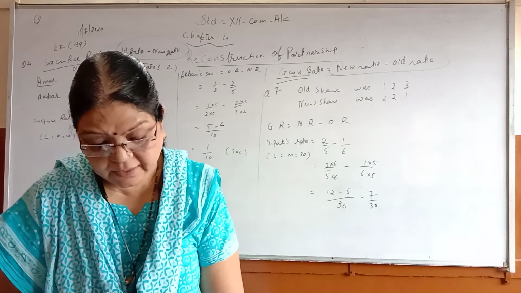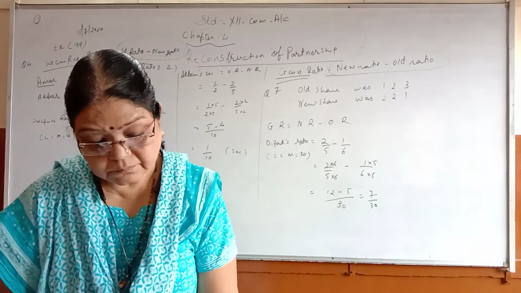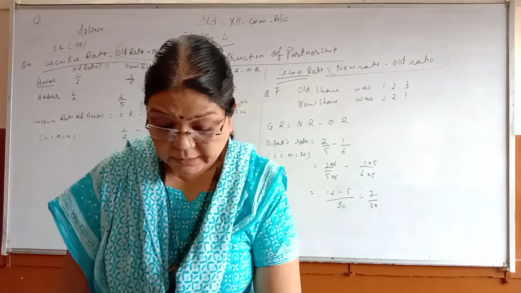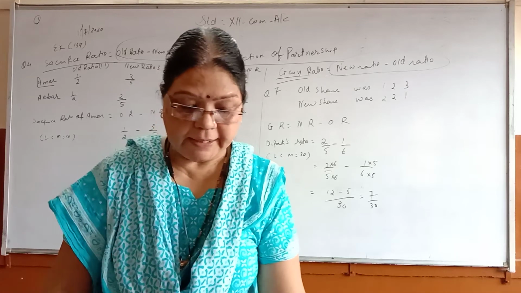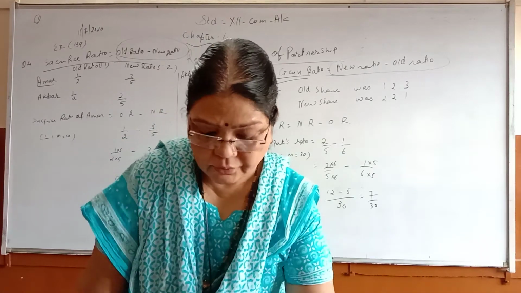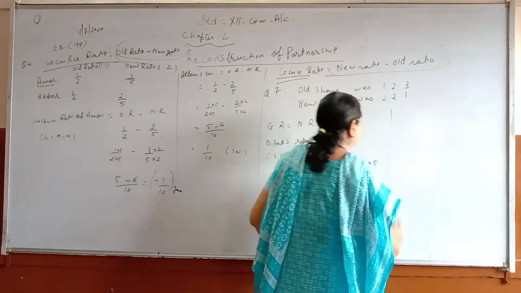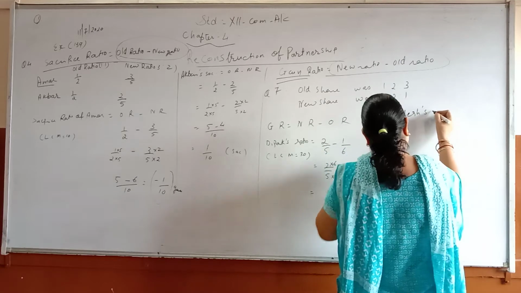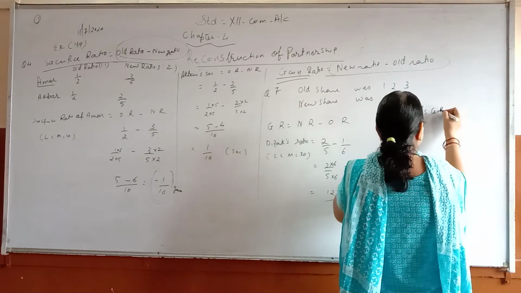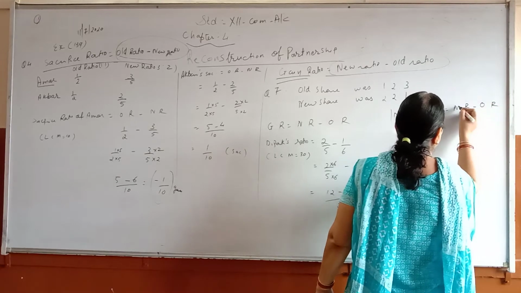Who is the second partner here? Second partner here is Nilesh. So, Nilesh, you will do this way and work out here. Nilesh gain ratio equal to new ratio minus old ratio.